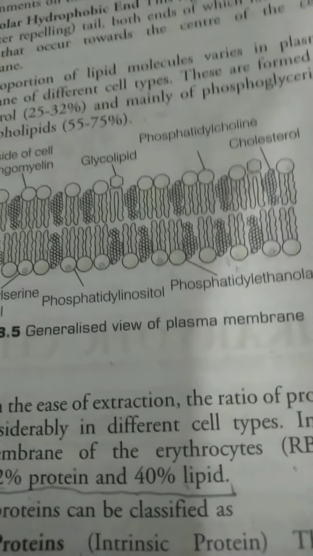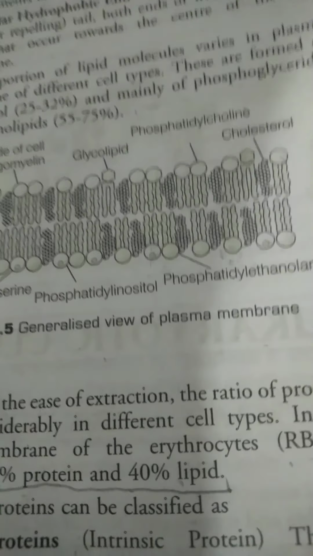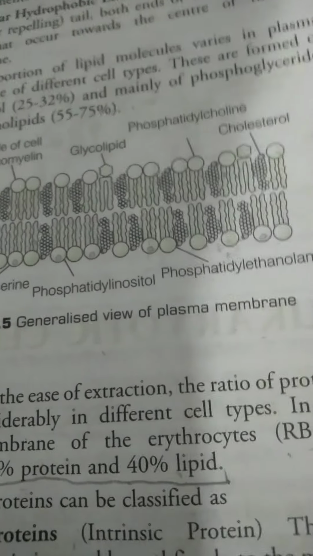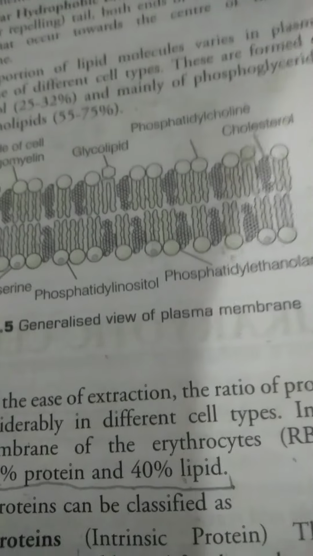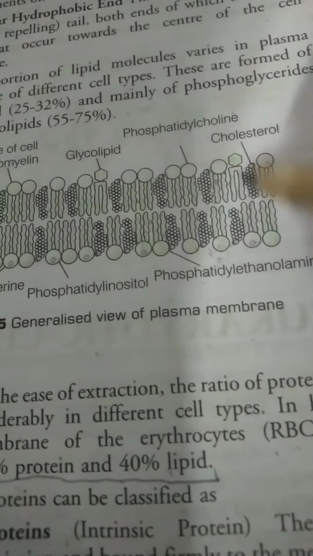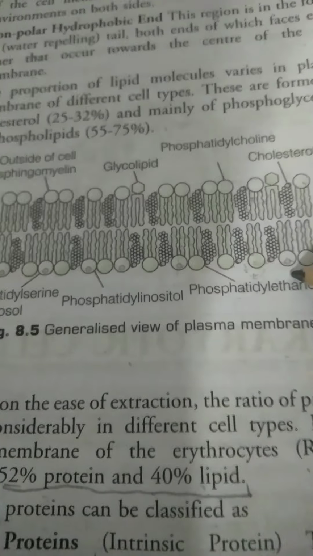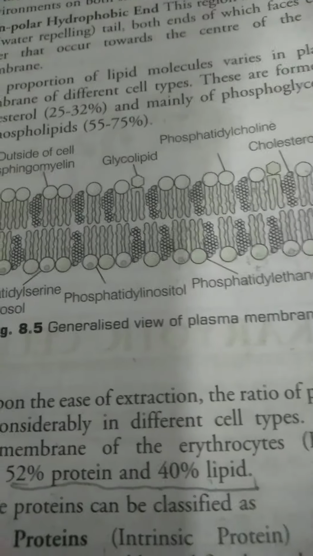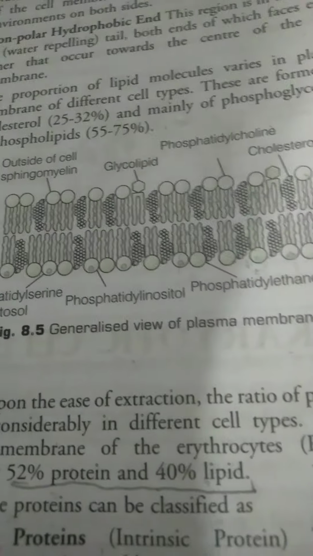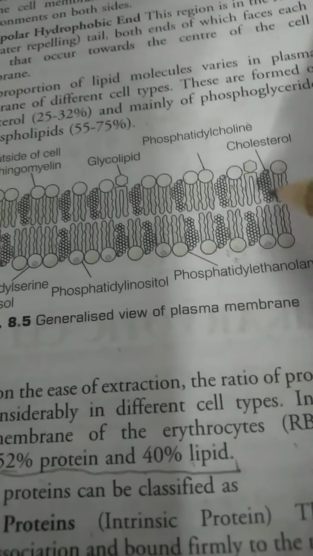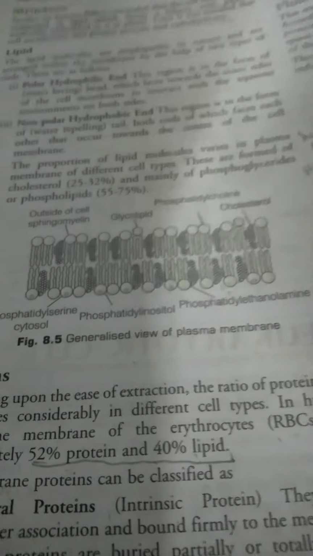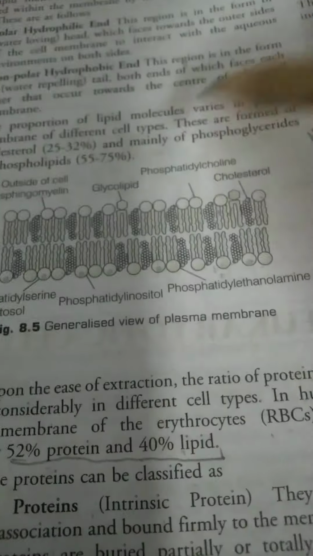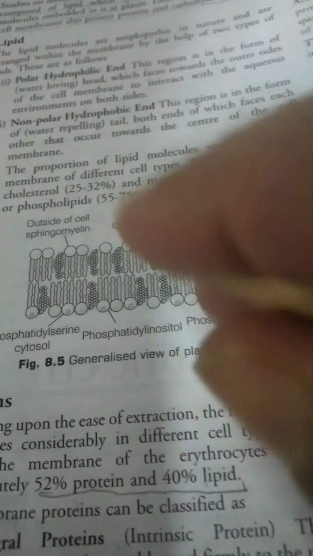The portion of the lipid molecules varies in the plasma membrane of different cell types. They are formed of cholesterol, 25 to 32%, and phosphoglycerides or phospholipids, 55 to 75%. So this was the generalized view of the structure of the plasma membrane.